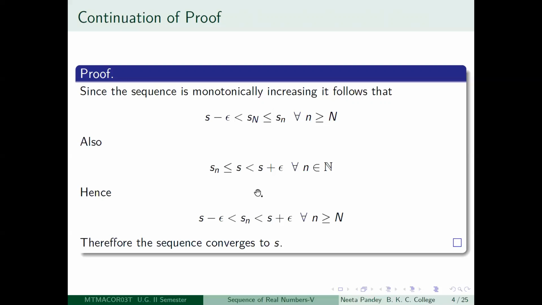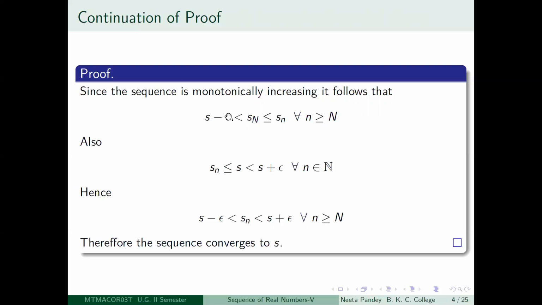Okay. On the other hand, if you take any positive integer n, then you notice that little s is the least upper bound, so it is at least an upper bound of the set. That means what? That Sn is going to be less than or equal to S for every positive integer n. So Sn is less than or equal to S, and S is clearly less than S plus epsilon because epsilon is positive.